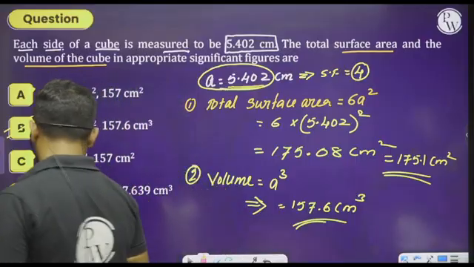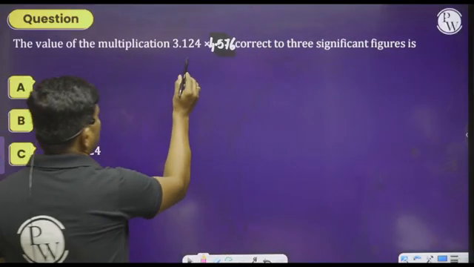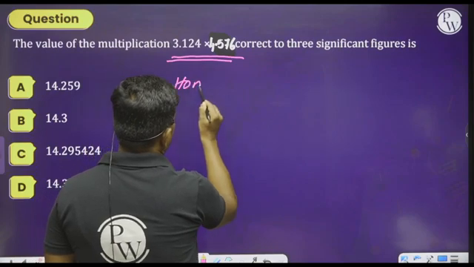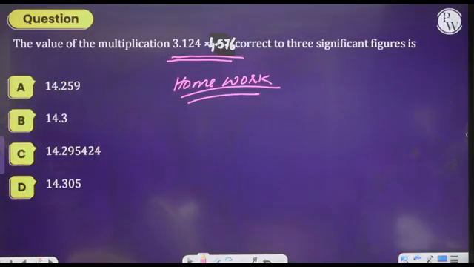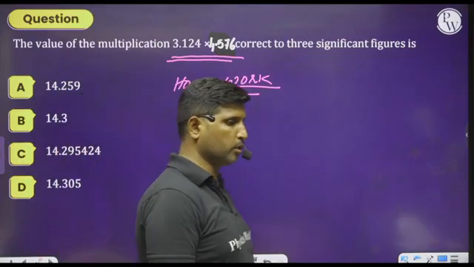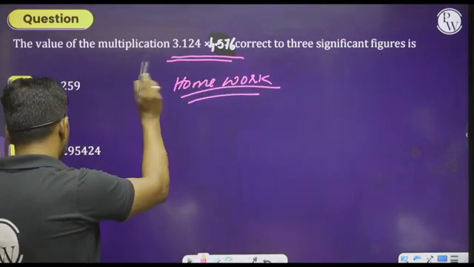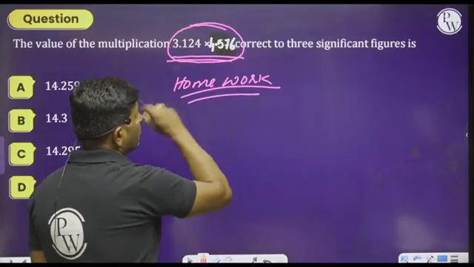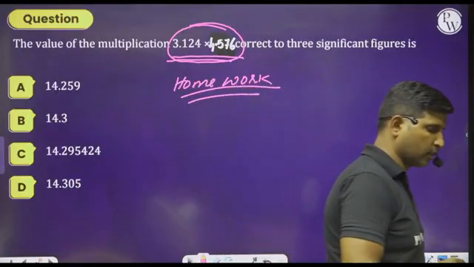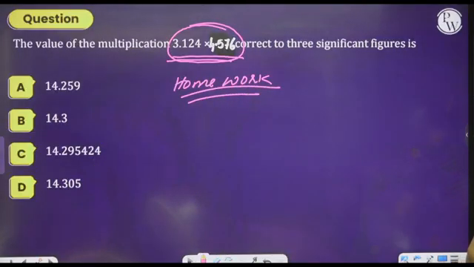Now let us move on to the next one. Please do this problem here. Take this as homework. Observe this and observe this, then definitely you will get the answer. Will you do this problem? I hope you can easily do this, because in multiplication you will get some value. How many significant figures are there in this case? There are 4 significant figures in both the cases. Therefore, please do simplification, then definitely you will get the answer.